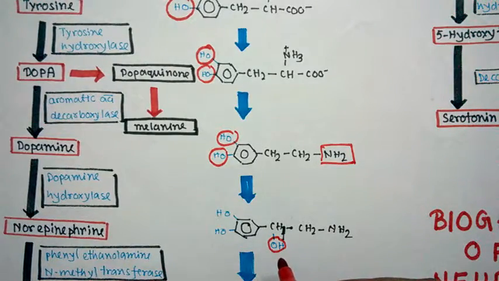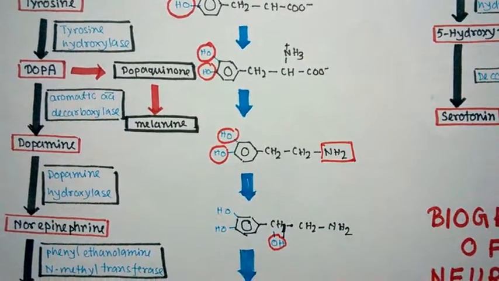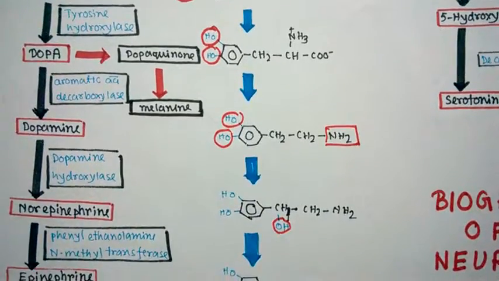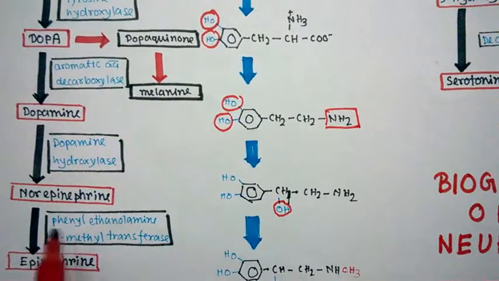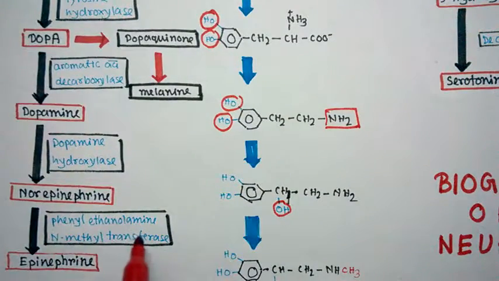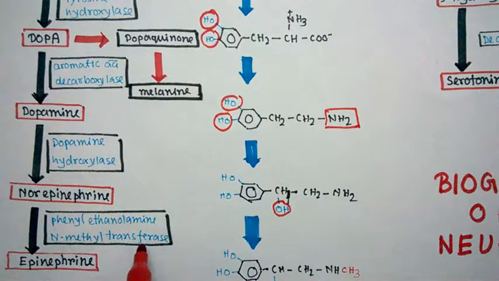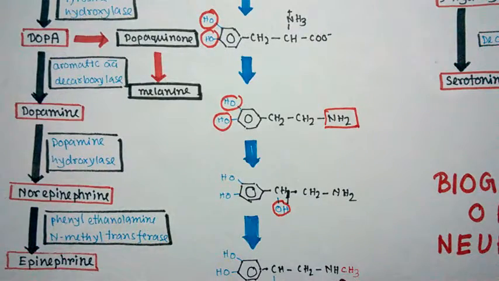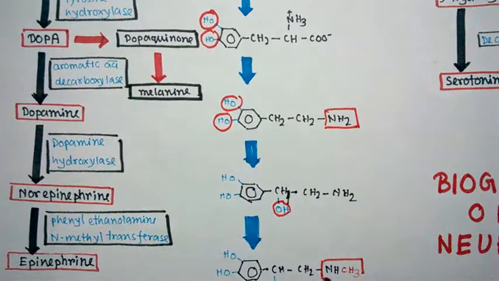And remember, norepinephrine and epinephrine, that means noradrenaline and adrenaline, are important neurotransmitters in, let's say, postganglionic nerve fibers of the sympathetic nervous system. From norepinephrine, epinephrine would be produced. You can see phenylethanolamine N-methyltransferase, which transfers a methyl group onto the amine group of norepinephrine, would ultimately produce epinephrine.